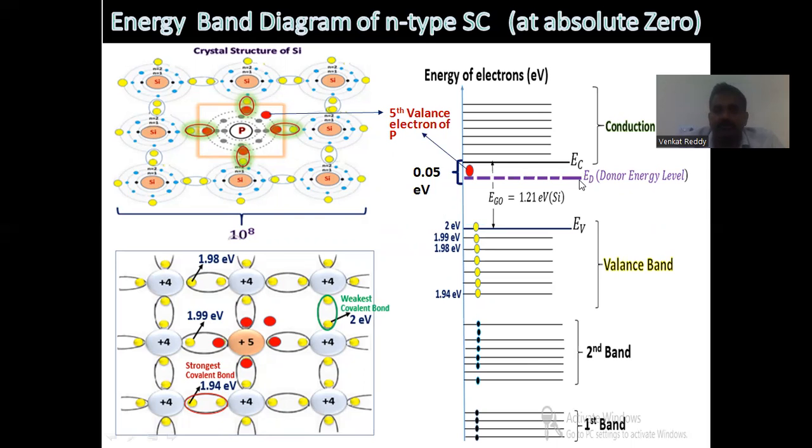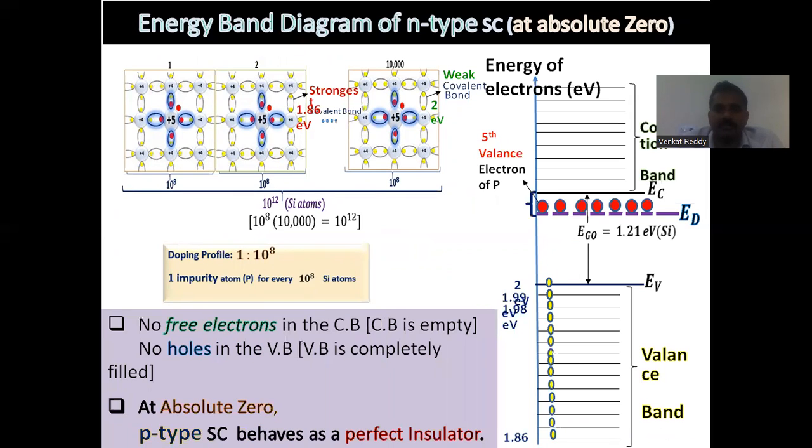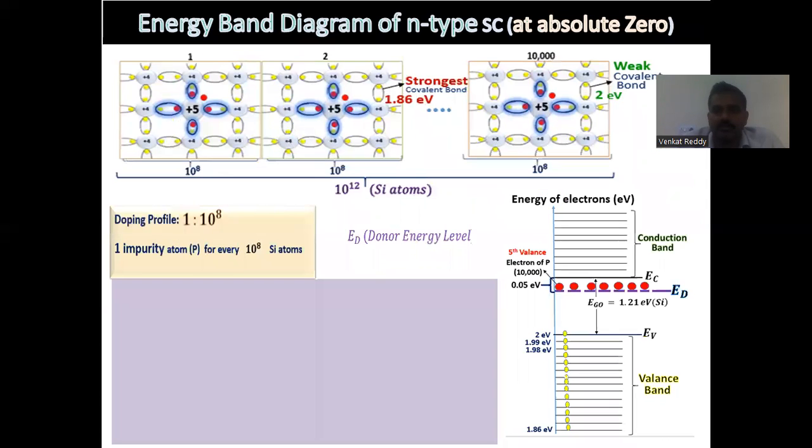And now we can easily move the electron from the donor energy level to the conduction band, because only electrons which are free in the conduction band contribute to the electricity. With a simple 0.05 electron volts of energy, if we apply it externally, we can shift this electron from the donor energy level to the conduction band. These are the fifth electrons which contribute to the electricity when they are moved to the conduction band.